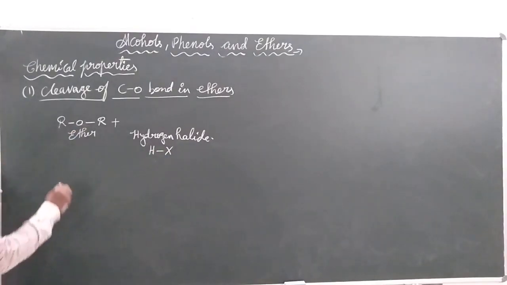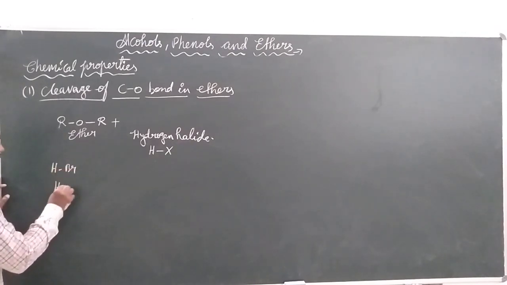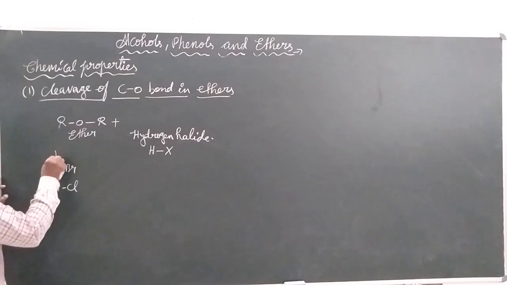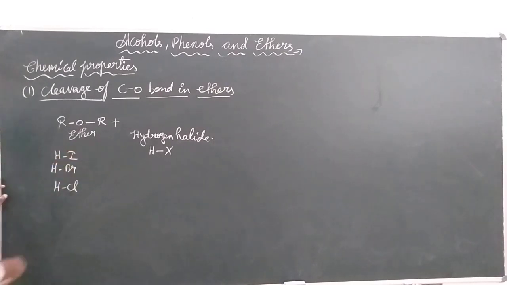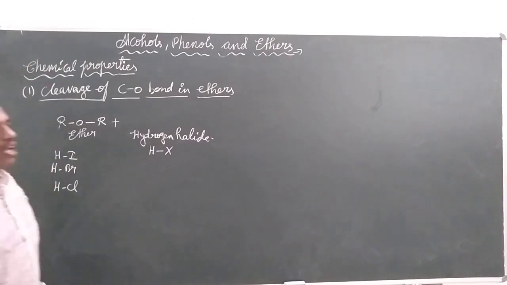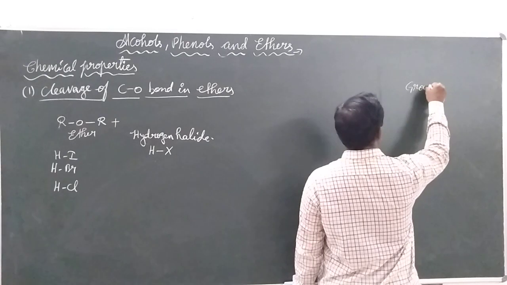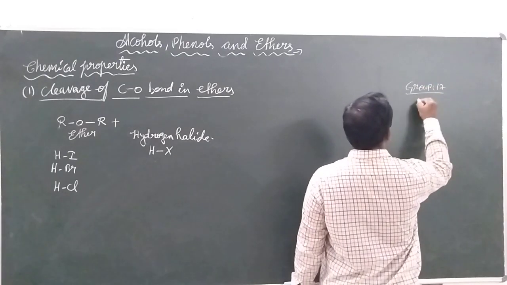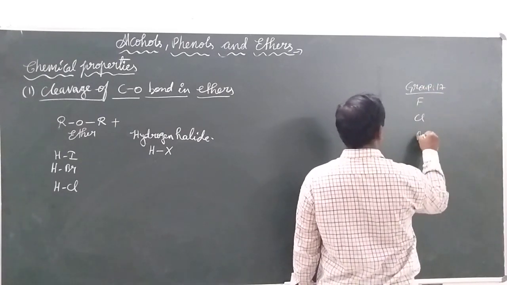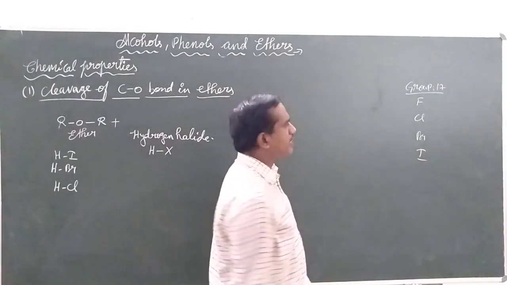The halogen may be hydrogen bromide, hydrogen chloride, or hydrogen iodide. When we go through the halogens, that is group 17: fluorine, chlorine, bromine, iodine. We will not discuss fluorine reactions here.